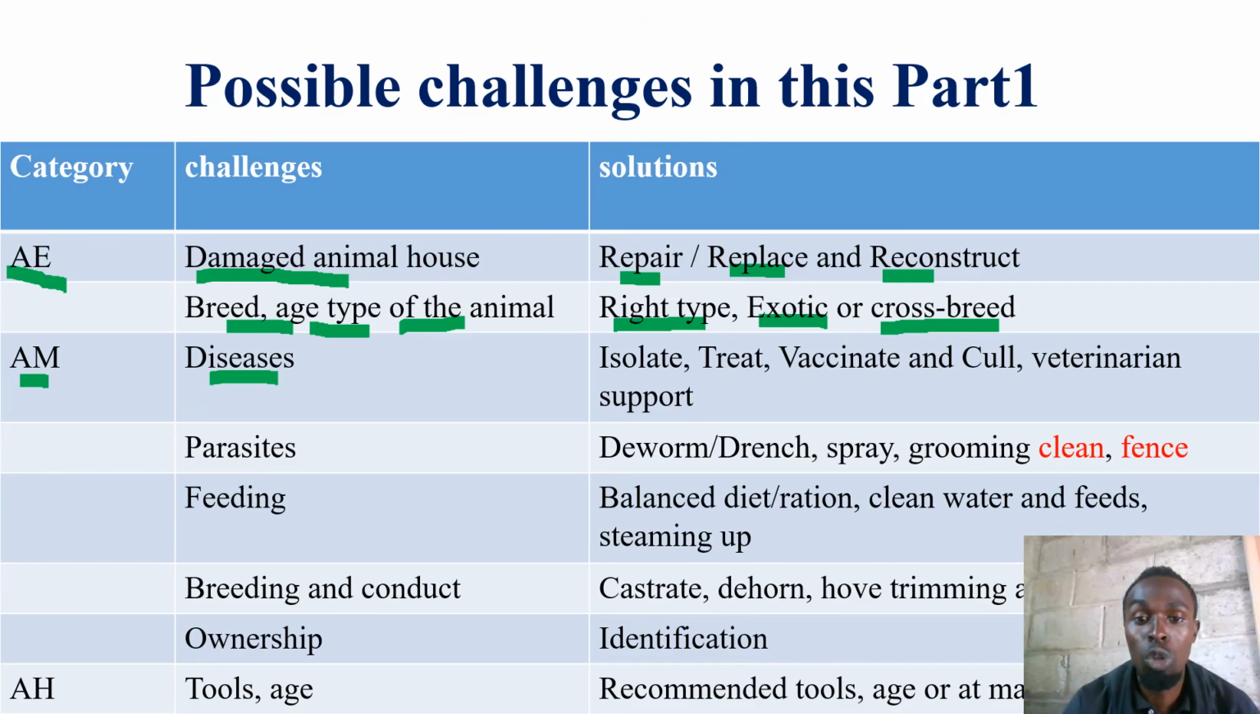So how do we control them? Which solutions do we propose? Isolate the animal, those ones that are sick, treat them, then vaccinate accordingly, or even cull, sell or slaughter, or give as an offering to those who don't have anything like an animal. Give them freely. That is what we are meaning by culling. Or seek veterinary support. Seek veterinary support.